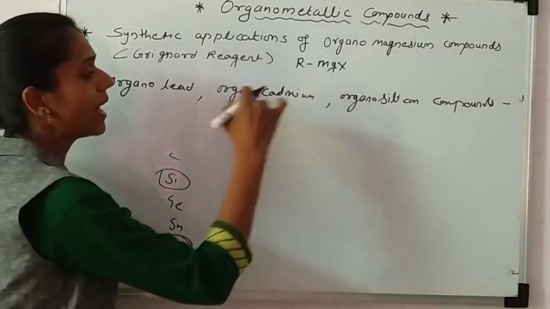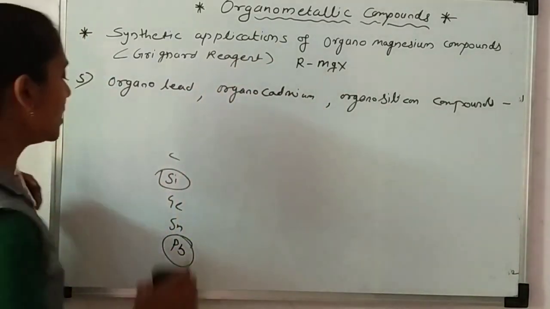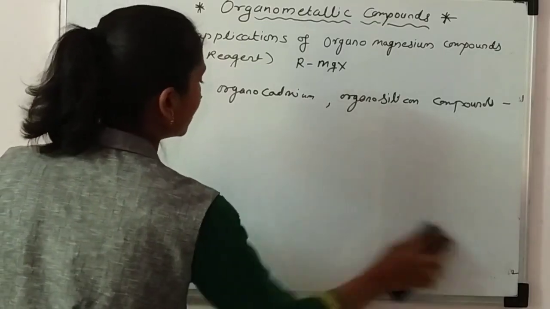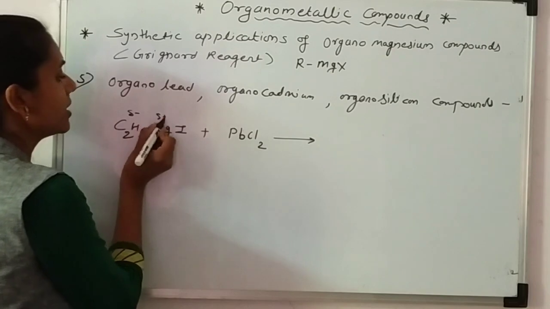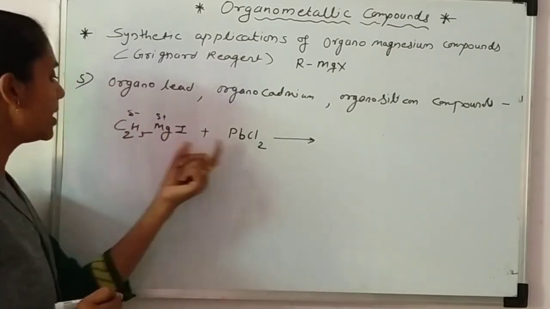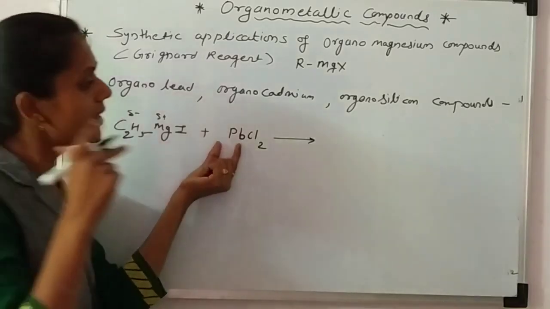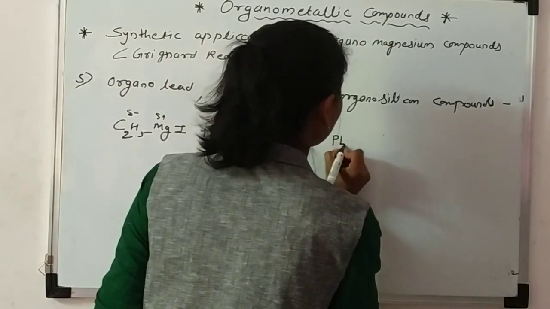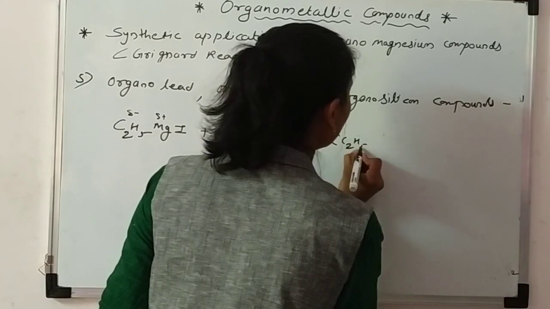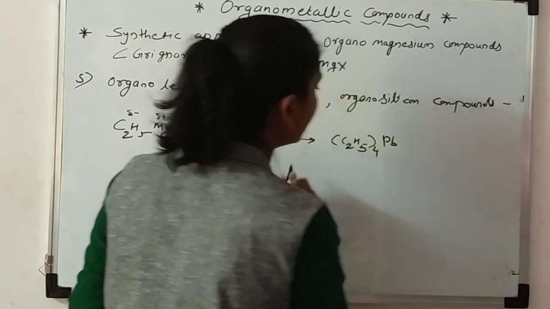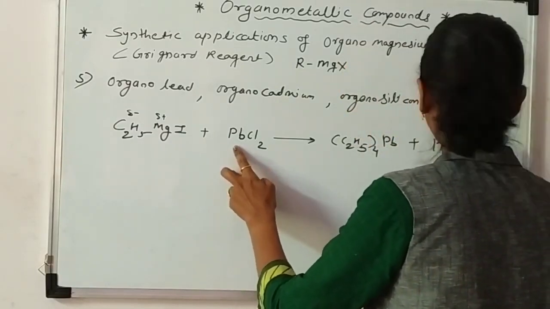So magnesium can be replaced, and these compounds can be formed by reacting the Grignard reagent with the salt of the metal. This carbon is negatively charged and magnesium is positively charged. So Pb forms a bond with the ethyl group, but the valency of lead is 4 since it is in the 4th group. So we write C2H5 taken for Pb, and the other Pb here.